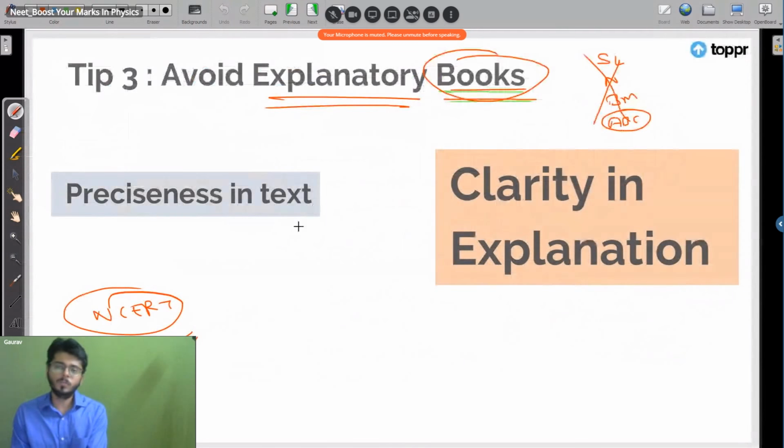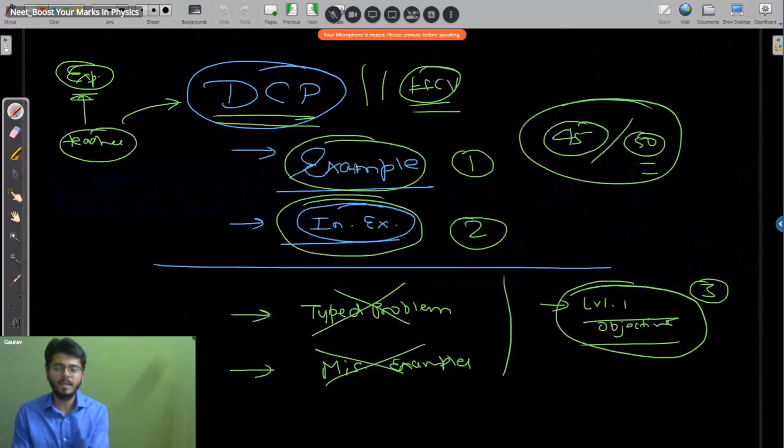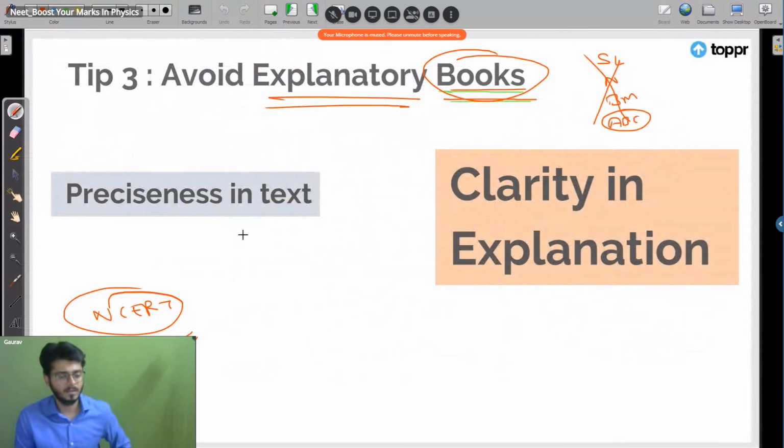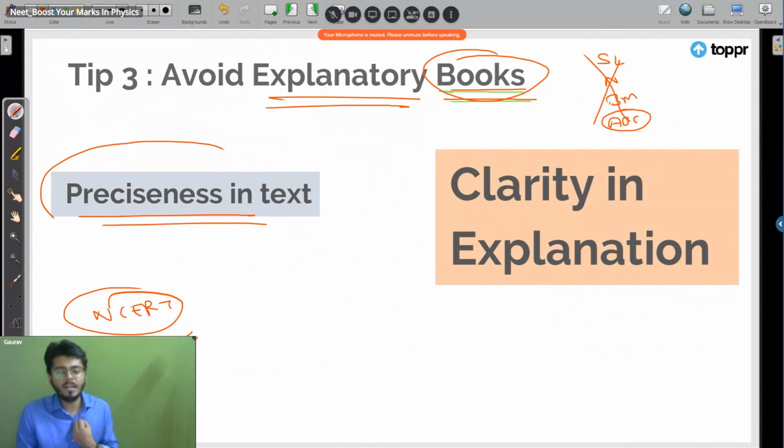And of course, previous year question papers को तो छोड़ना ही नहीं है. Previous year question paper को तो आपको attempt करना ही करना है. All right, clear है? Cool, Nandini. ठीक है? So preciseness in text. What kind of book do we need? The book in which we have preciseness in text. NCERT is excelling in that particular idea. Do not ignore NCERT. Got it?